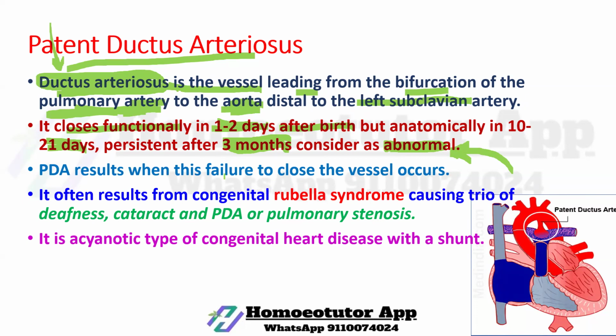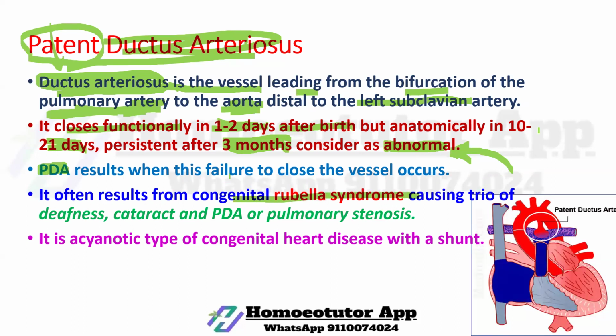PDA results when this failure to close the vessel occurs. If this closing doesn't occur, then the PDA condition is termed. When the ductus arteriosus is persistent, the word patent is prefixed to ductus arteriosus, and we call it PDA. It often results from congenital rubella syndrome.